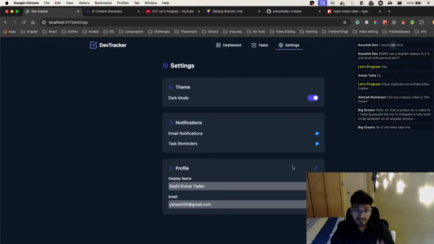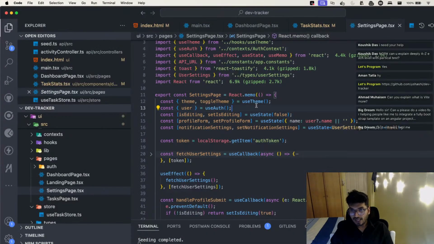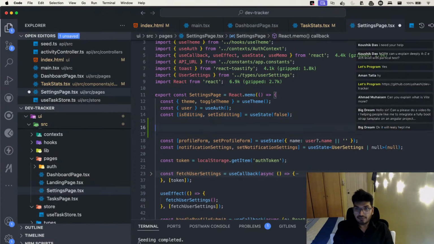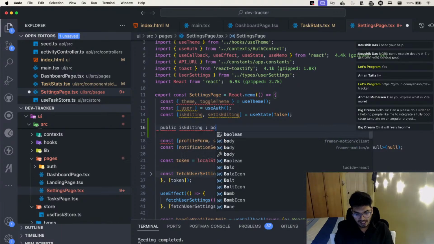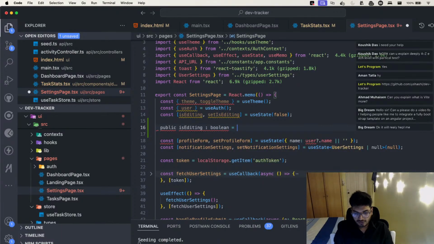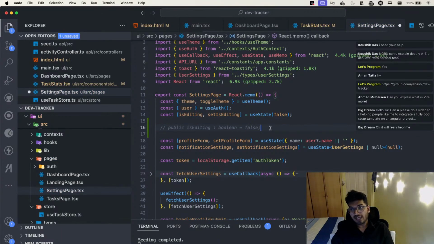To implement such logic in React, let me tell you how we can do that. It's very easy. I have created a state here. The state is nothing but how you create a property in Angular. For example, in Angular, if you want to do this, you will say public isEditing, you give it as a boolean, and then you initialize it as false. Yes or no? This is how you would do it in Angular.